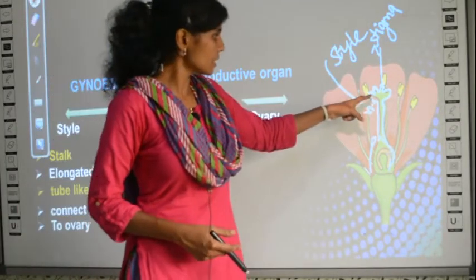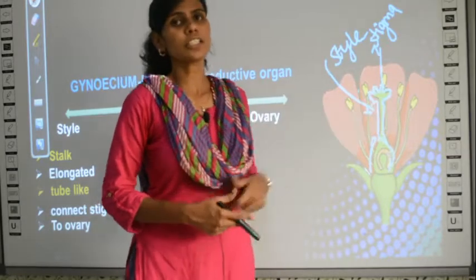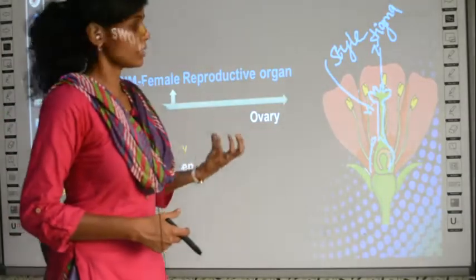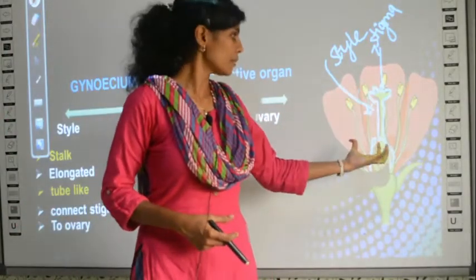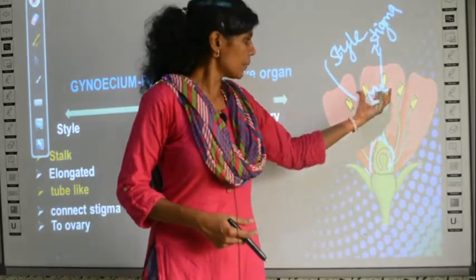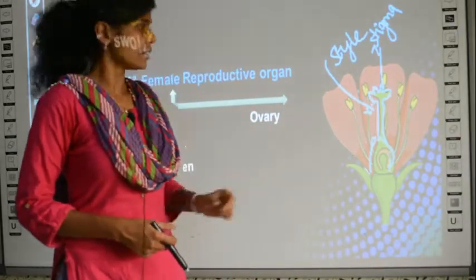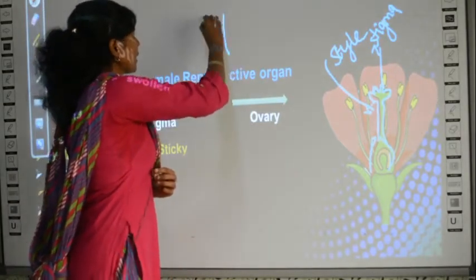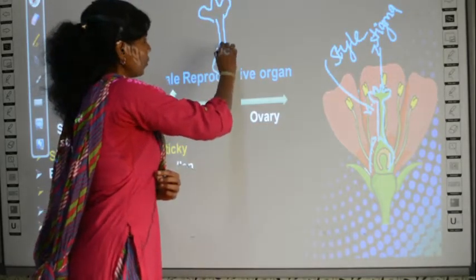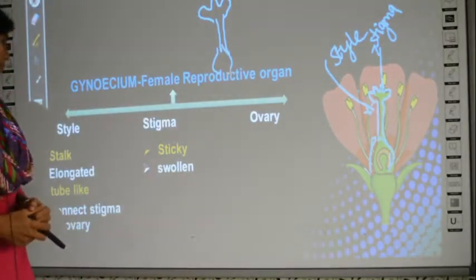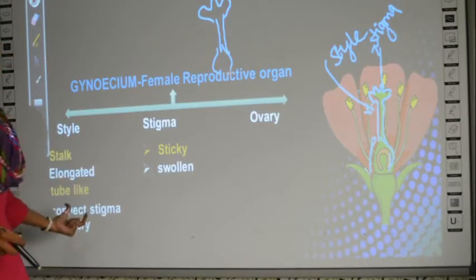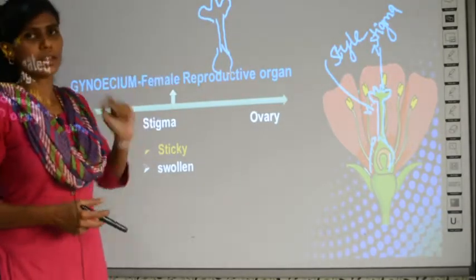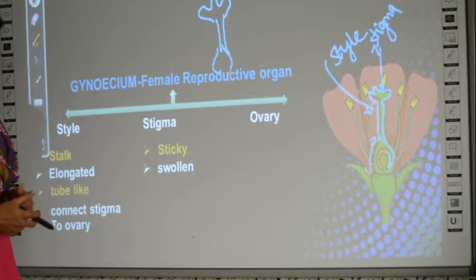So which is the stigma? This is the stigma, right? So the style is connected to the stigma, and then to the ovary. It is a connecting agent, an intermediate which connects the stigma with the ovary. Clear? So this style, the slender structure, will connect the stigma with the ovary. That is what they have meant. So style is a stalk-like, elongated, tube-like structure which connects the stigma with the ovary. Clear? This is about style.